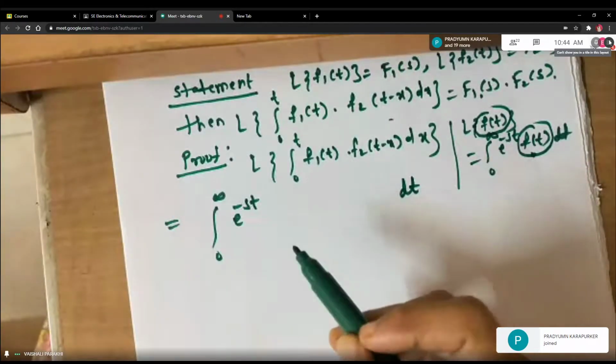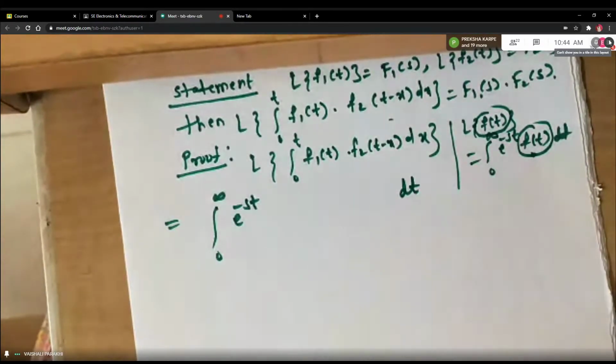And therefore, Pradyuman, why you are so late? Why you are joining so late? What's the time? 10:45. Correct?